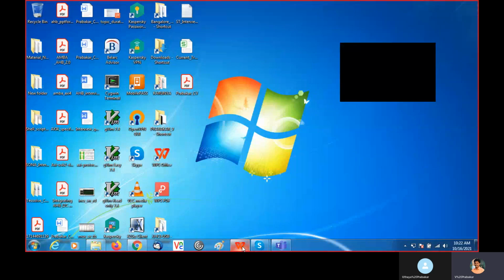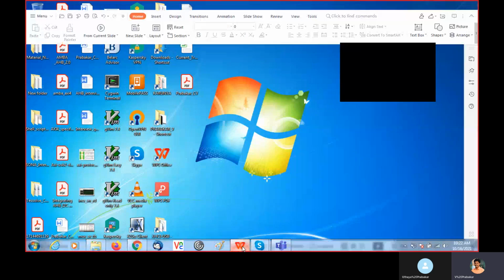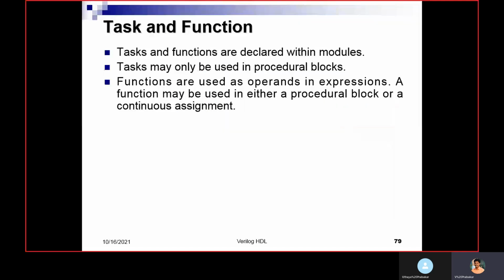Hi, now we are going to talk about task and function. Tasks and functions are declared within the module. A task may only be used in a procedural block. We can't use a task in data flow modeling for assign. You should use it inside the procedural block, inside an always or initial block.